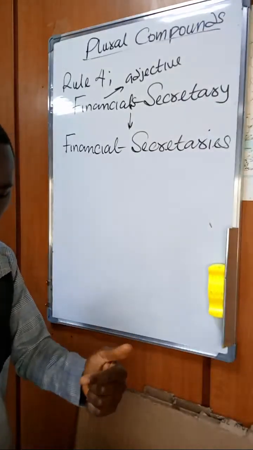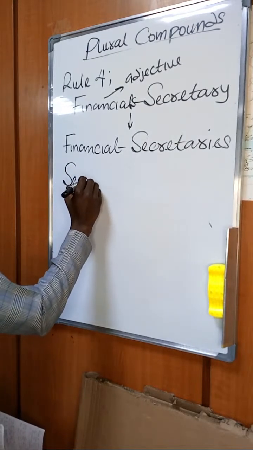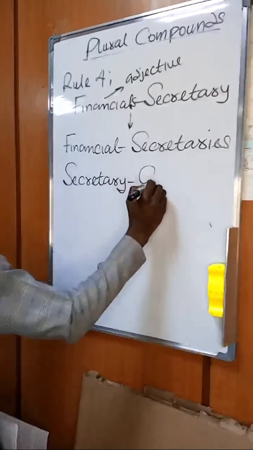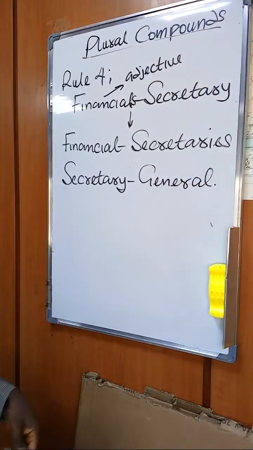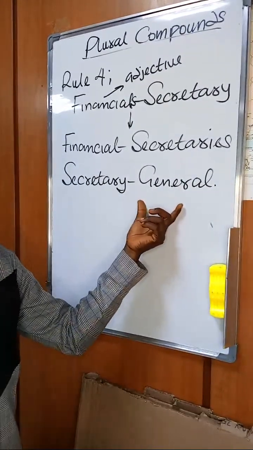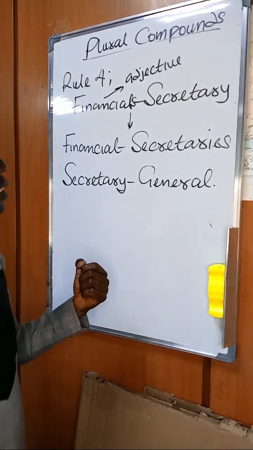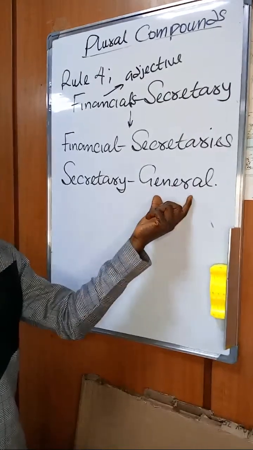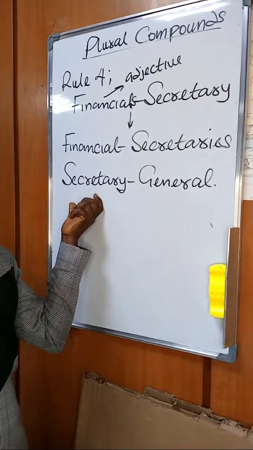Now let's consider another good example. When we have Secretary General, which of these two compounded words is the adjective? Secretary is the main noun, while general is an addition, an adjective qualifying the secretary.